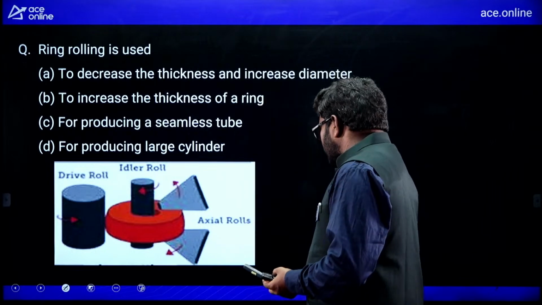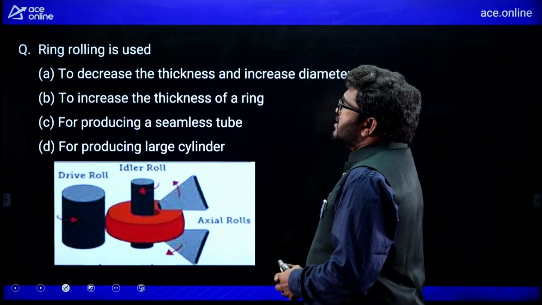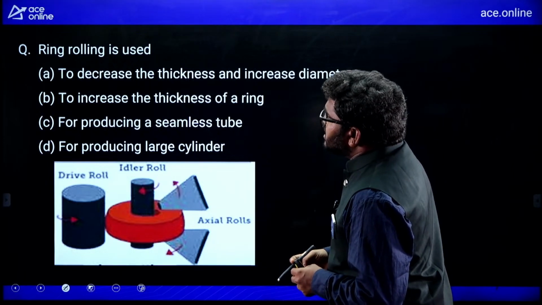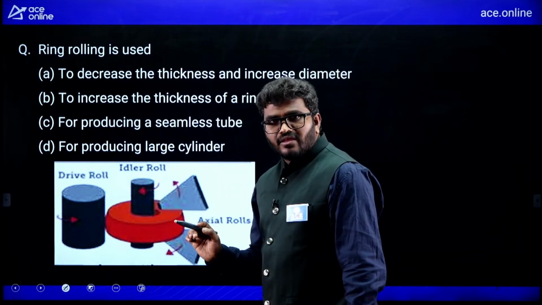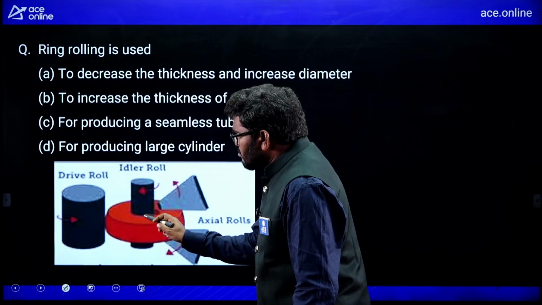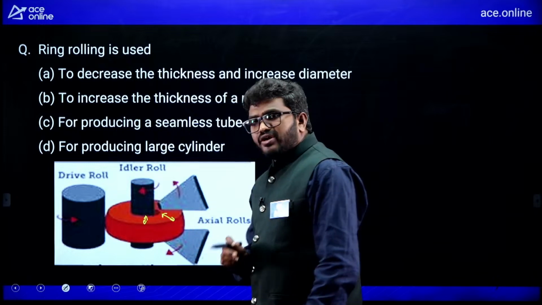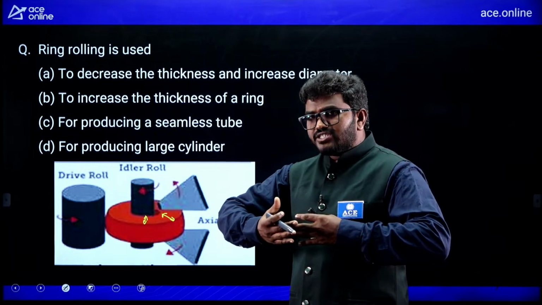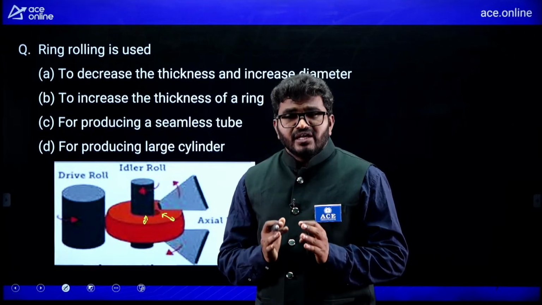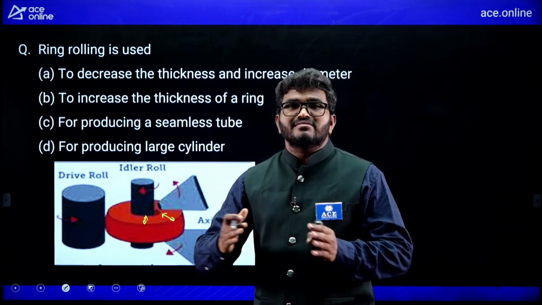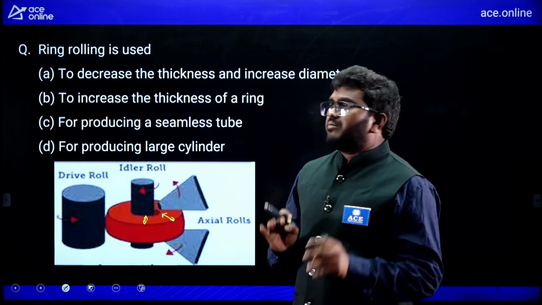Right, okay. Now, see here, ring rolling is used to... this is a ring rolling operation, this is a ring. Now, this ring has more width. So, I want to reduce this width, I want to reduce the thickness, you can say, I want to increase the internal and external diameter. So, ring rolling is used to increase the diameter of the ring, either internal diameter or external diameter.